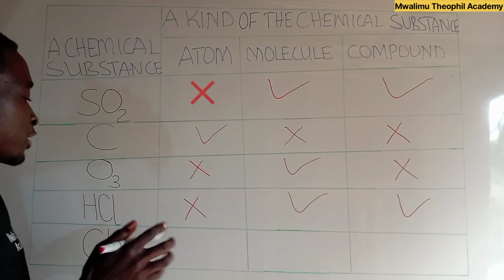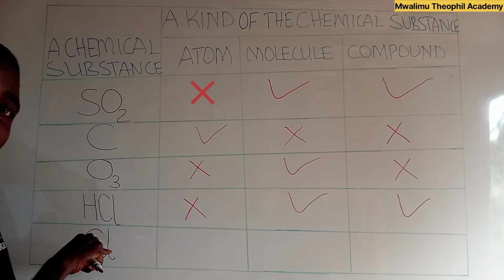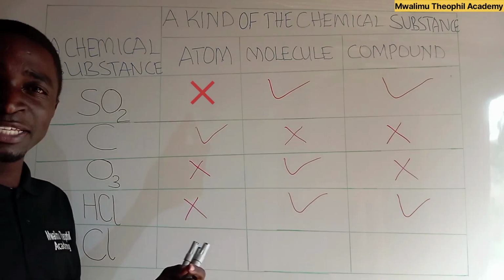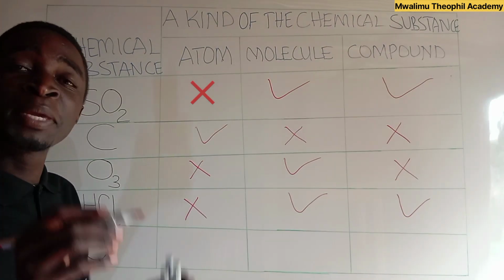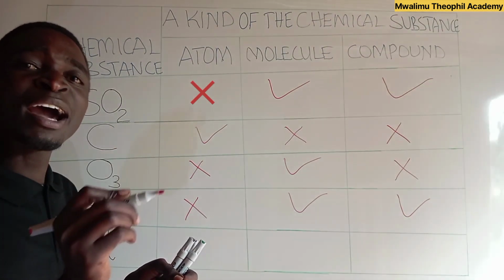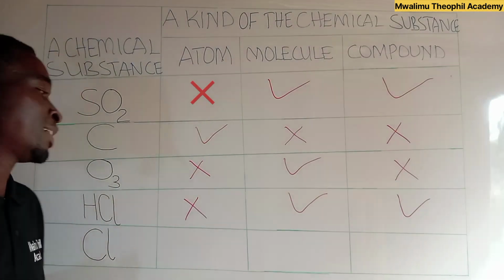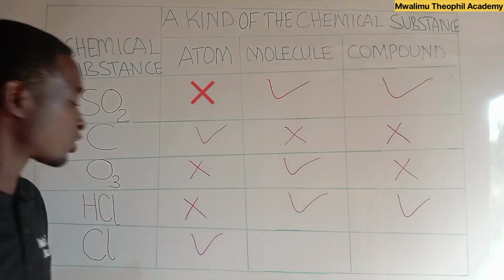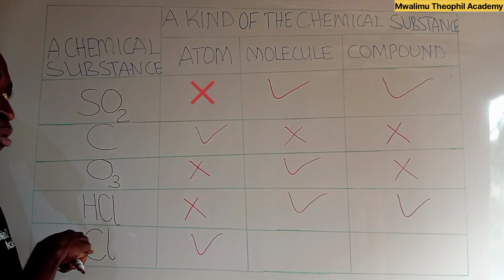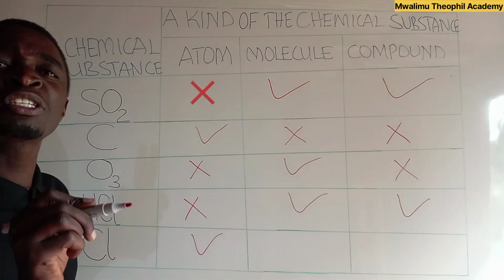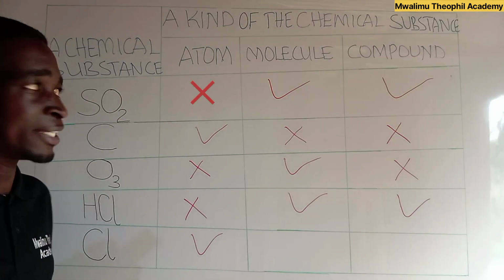After that, let us shift to a fifth substance, which is chlorine. Is chlorine an atom? Yes, chlorine is an atom because it has all characteristic properties as that of the chlorine element. Now it is an atom. Is the same chlorine a molecule? No, it is not a molecule because it has not involved any combination.